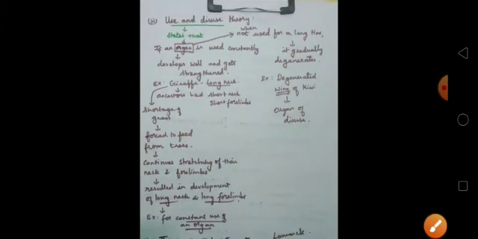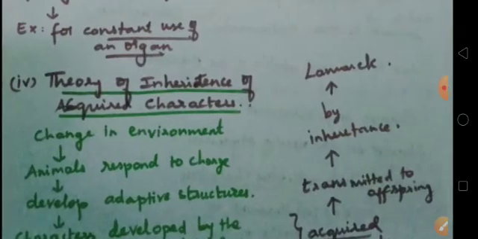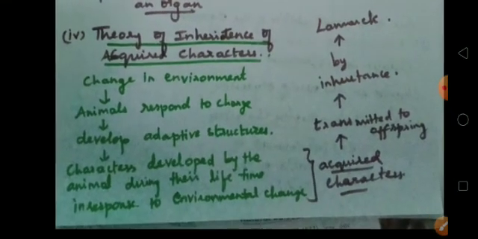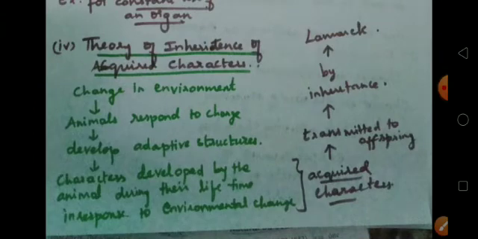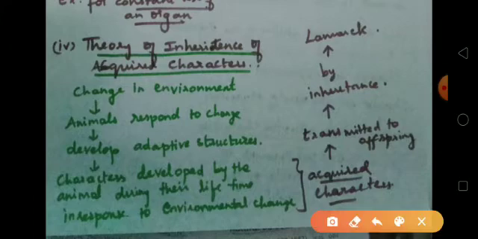Okay, children, can you understand this one, the use and disuse theory? Yes. Next we go to the fourth principle, that is the theory of inheritance of acquired characters. What does this mean? See, the change in the environment leads the animal to respond to the change, isn't it? If anything is hot, we will respond and we will sweat, isn't it? Same way, the animals also respond to the change in the environment. As they respond, what will happen? They develop adaptive structures. This you already studied.